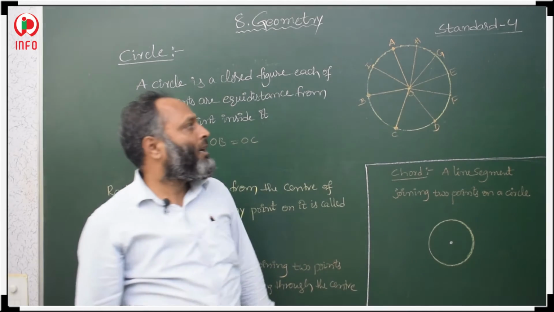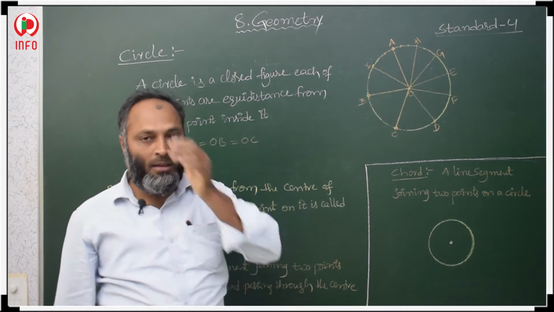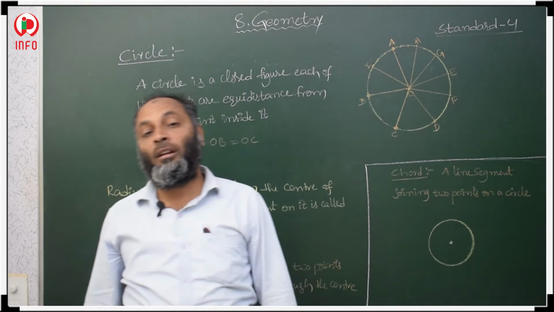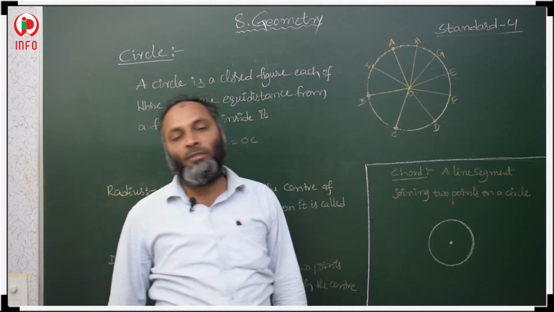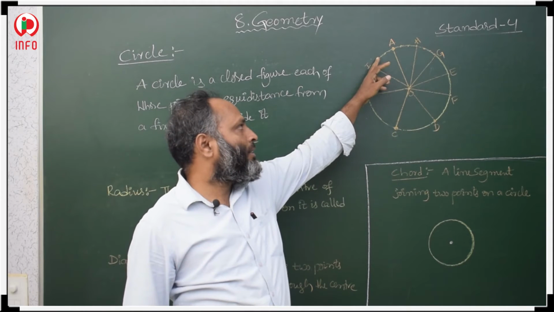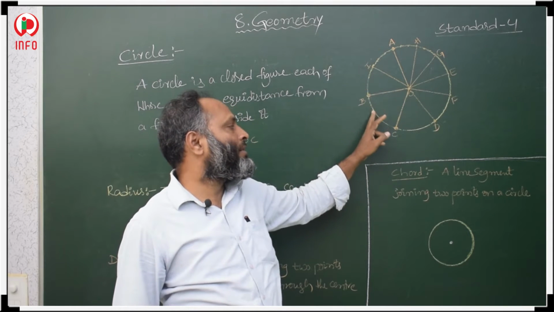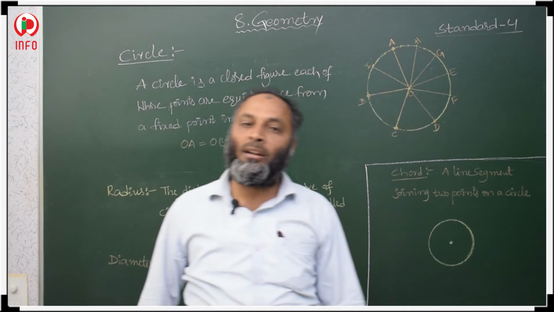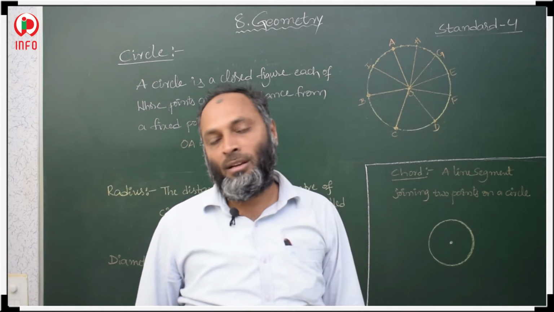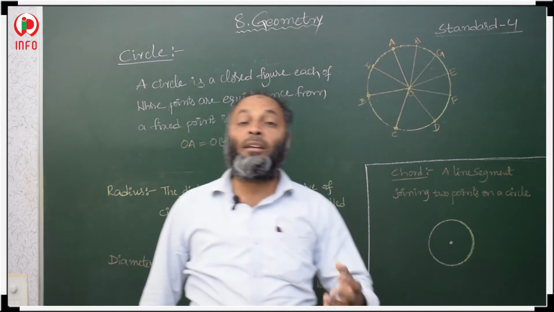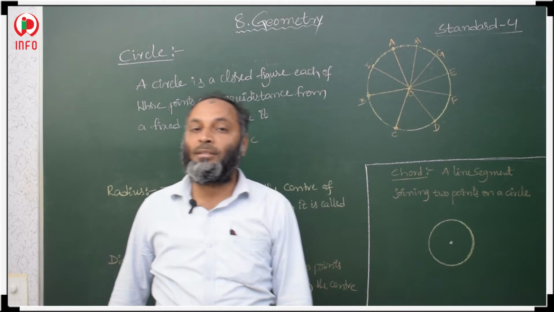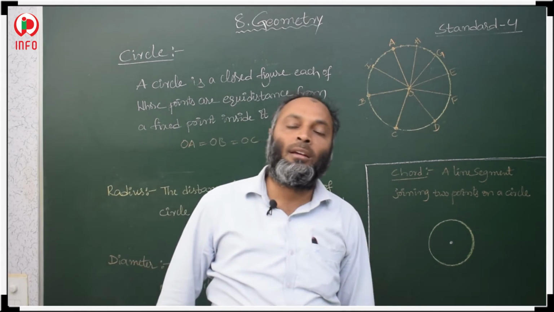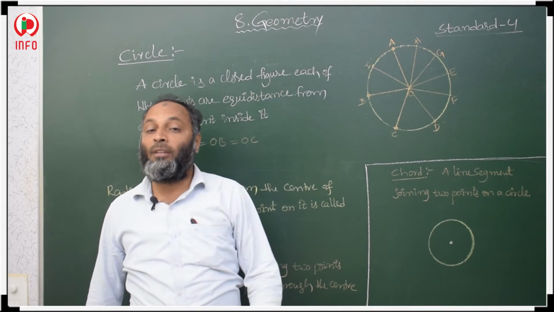So how many radii can we draw in a circle? In a circle we can draw infinite radii. Why is it possible? Because on a circle we have infinite points. That is why we can draw infinite radii from the circle. So how many radii do we have? Infinite radii in a circle.